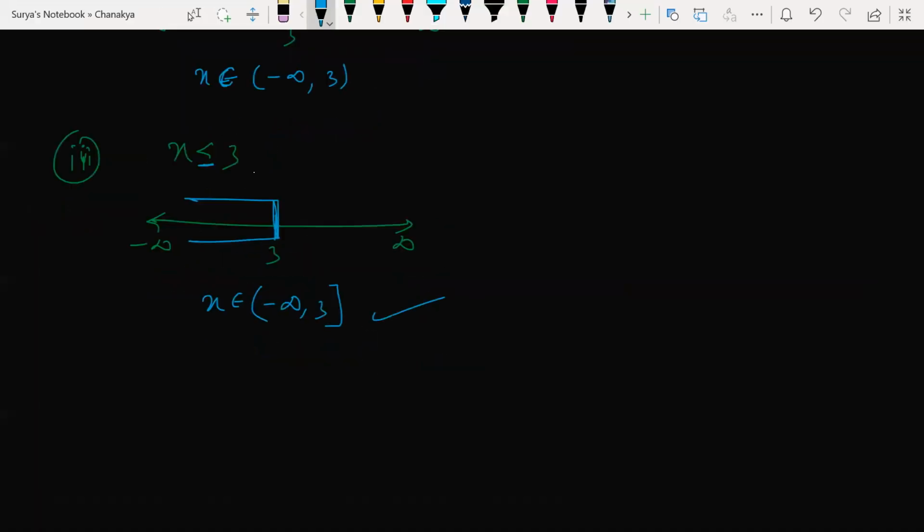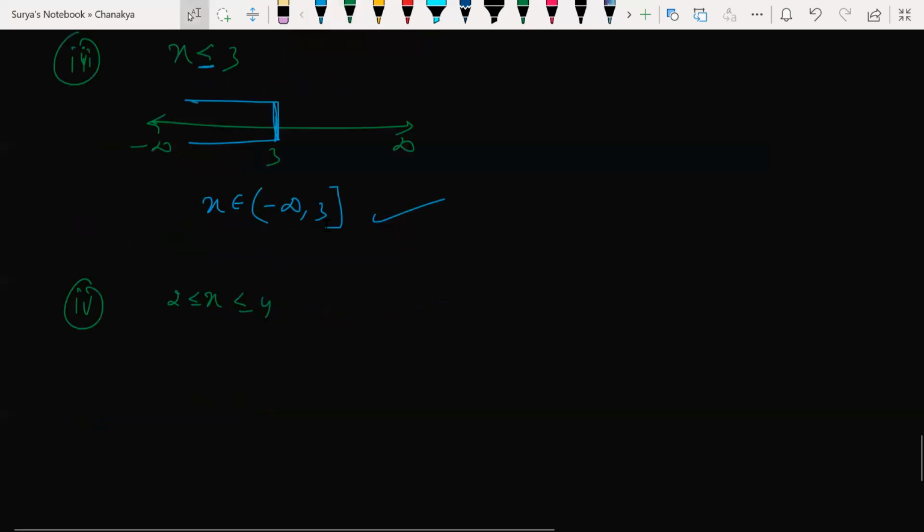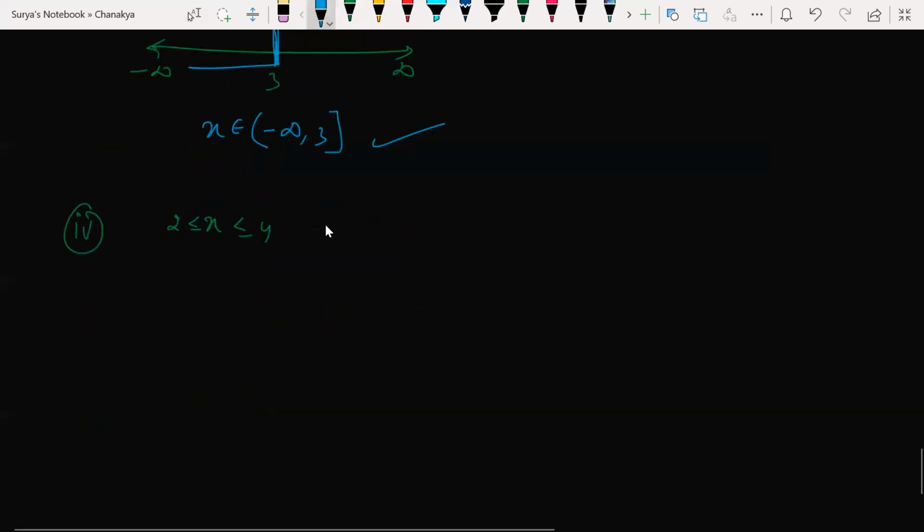Let's take one more example. So x lies between 4 and 2. First of all, let us write minus infinite to plus infinite. Everyone will write the answer, but when writing open bracket, close bracket, everyone will get stuck there. So look at this. What are the critical points? 2 and 4 I have. X lies between 2 and 4.